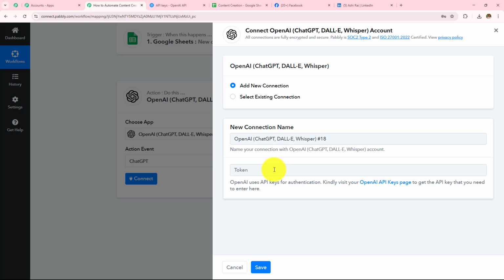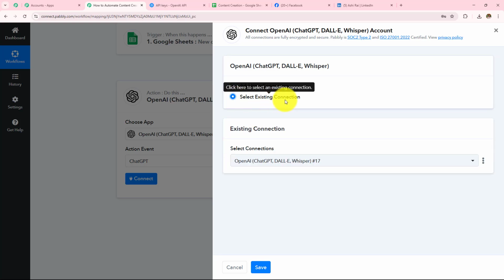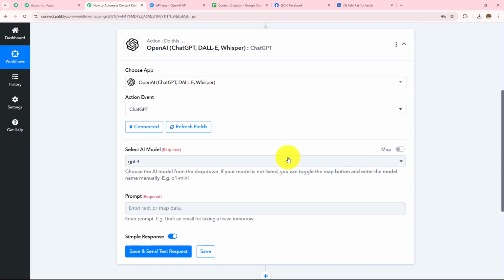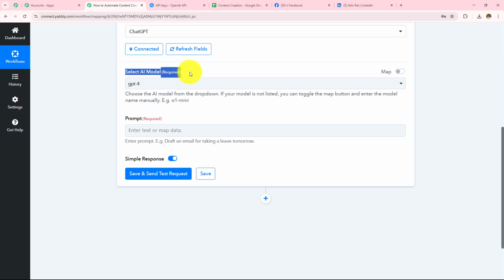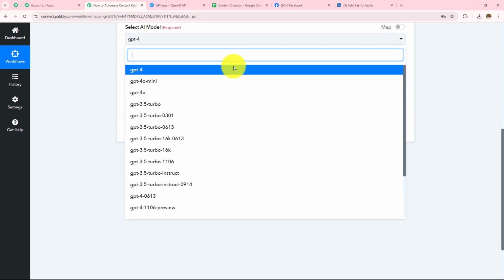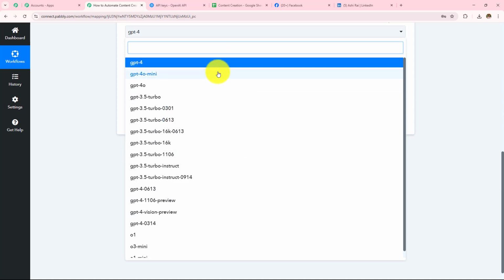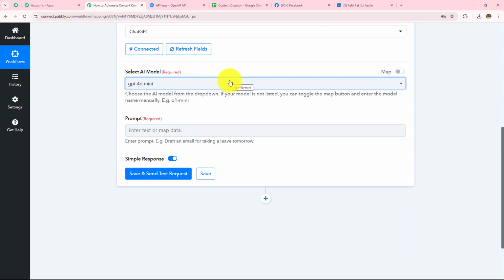Now, as I already have an existing connection, I'll go with Select existing connection and then click on Save. So here OpenAI is connected with Pabbly Connect, and now I have to select the model and then enter the prompt. In this drop down, I can find all the AI models. I'm going to select GPT-4o Mini. Next, I have to enter the prompt.